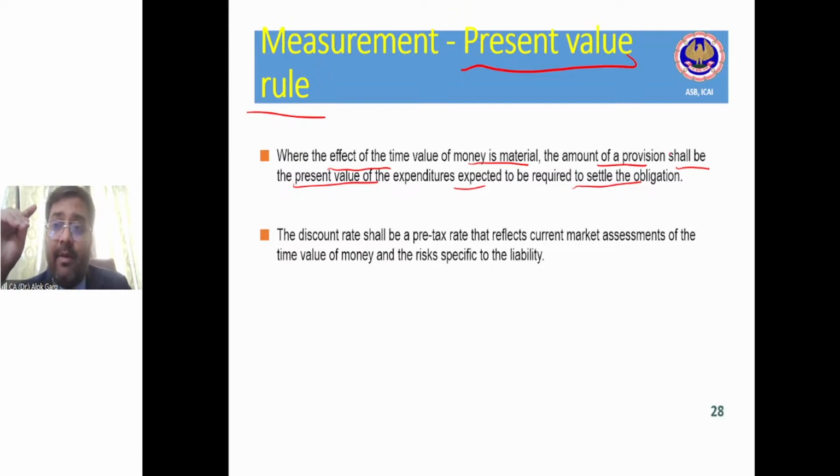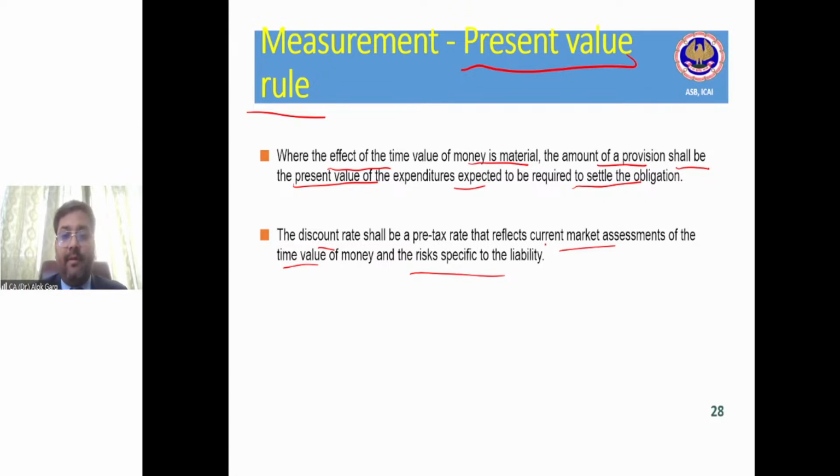In case of ARO, you remember, the amount we have estimated to settle the obligation after 50 years, we have calculated the present value of that. In the case of legal claim, the amount which is expected to be paid, we have again discounted to the present value for creating the provision. And the discount rate should be the pre-tax rate, reflecting the current market assessment of the time value of money and risk specific to the liability, means interest rate generally, weighted average cost of capital or interest rate specific to the borrowing of the entity.